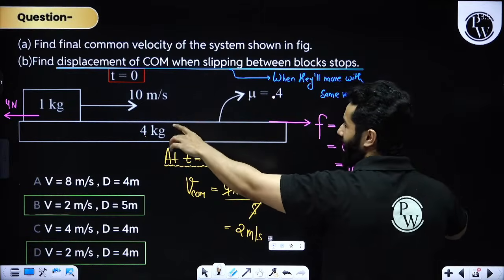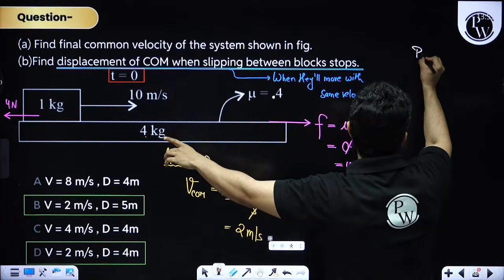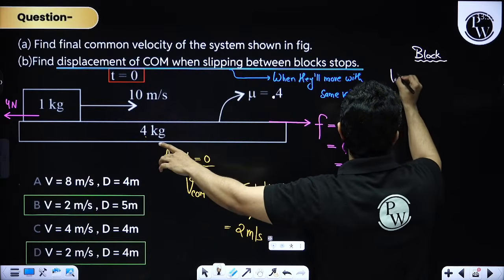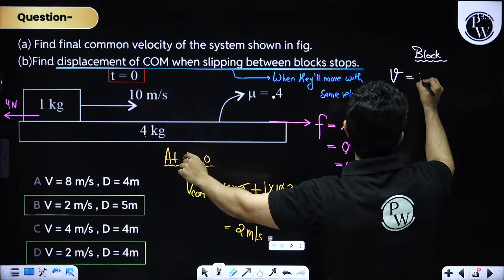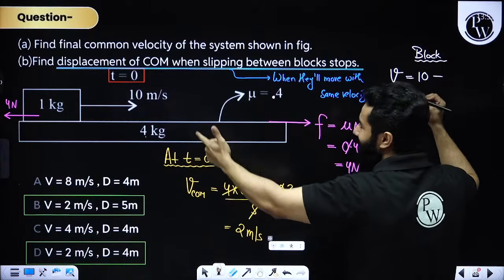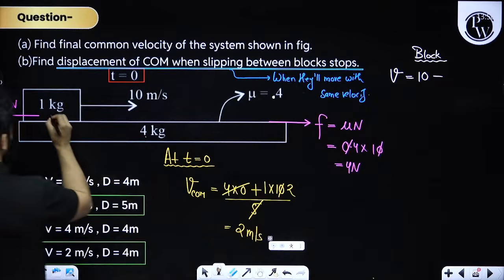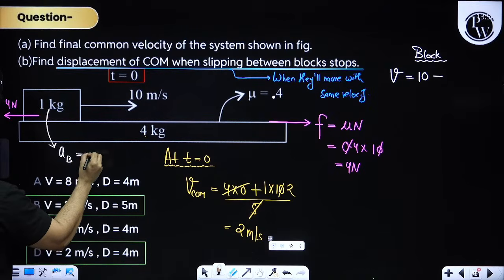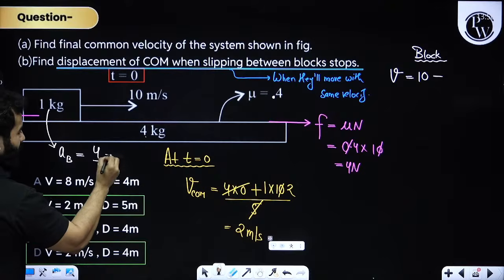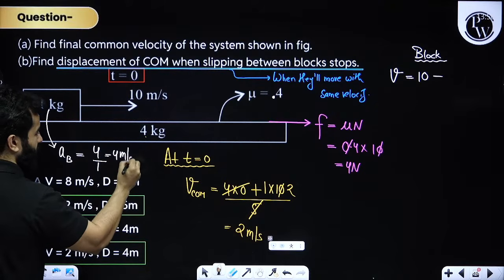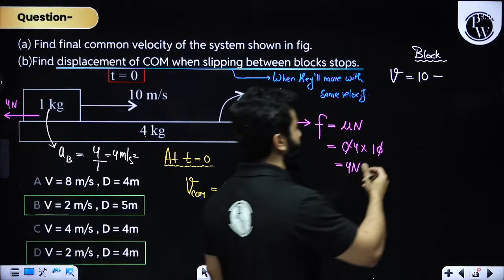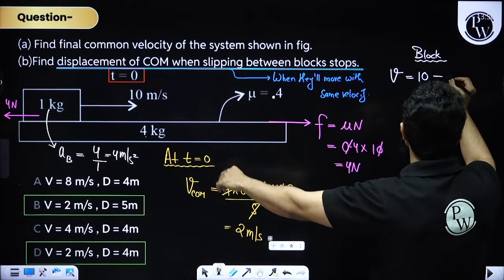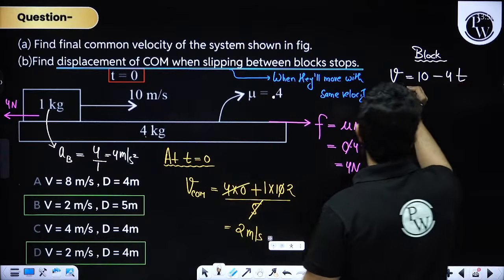Now see, let me first talk about the block and let me write down the velocity for it. So V equals to U minus AT. So my dear friends, acceleration of block will become total force divided by total mass, that is 4 meter per second square, and this will be a retarding force, and acceleration will be retardation. So 10 minus 4 into T. So this is for the block.